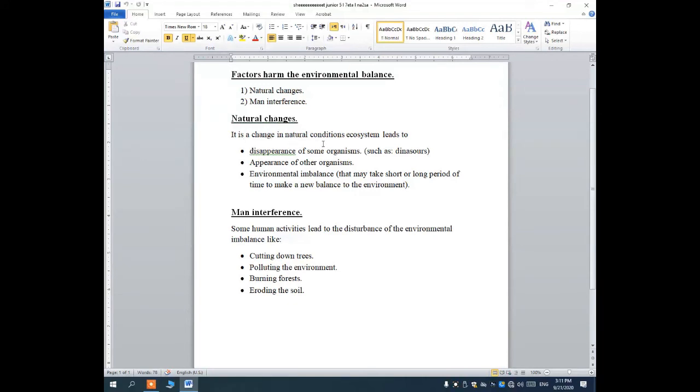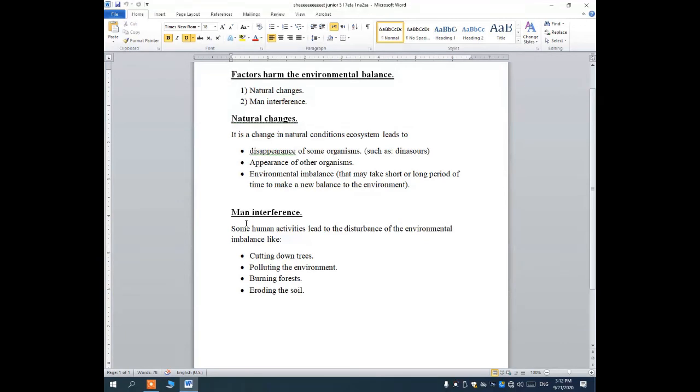It's a change in natural conditions in the ecosystem that leads to the disappearance of some organisms, like the disappearance of dinosaurs, or the appearance of other organisms, or environmental imbalance, which may take a long or short period to make a new balance again.